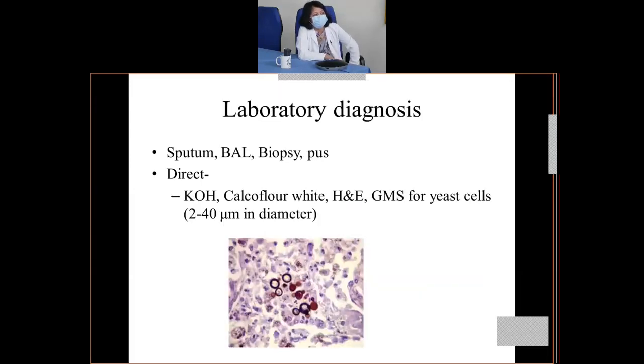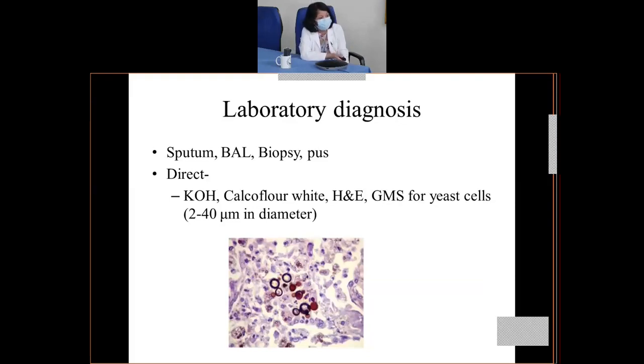So they usually manifest in the form of swollen lymph nodes. So laboratory diagnosis, again depending on the site of infection, a sputum sample may be collected, a biopsy sample may be collected, and pus sample. So in the direct examination, potassium hydroxide or calcofluor white, hematoxylin, or GMS stain for the yeast cells can be done. You'll see yeast cells of approximately 2 to 40 micrometer in diameter. So there's a wide range of the size of the yeast cells. It can be as small as 2 micrometer or as large as 40 micrometers.